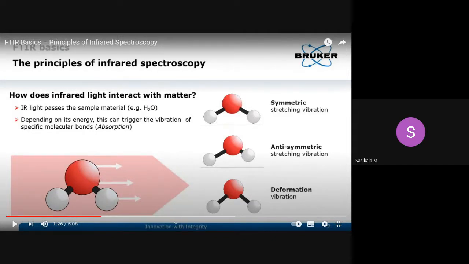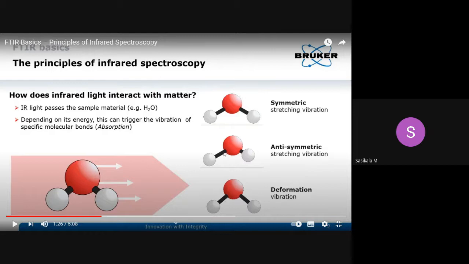Now let's see what asymmetric stretching vibration is. What happens in stretching? Either the bond length of the atoms will increase or decrease. If it is simultaneously increasing or decreasing, then it is symmetric stretching. If alternately decreasing and increasing, then it is asymmetric or antisymmetric stretching.